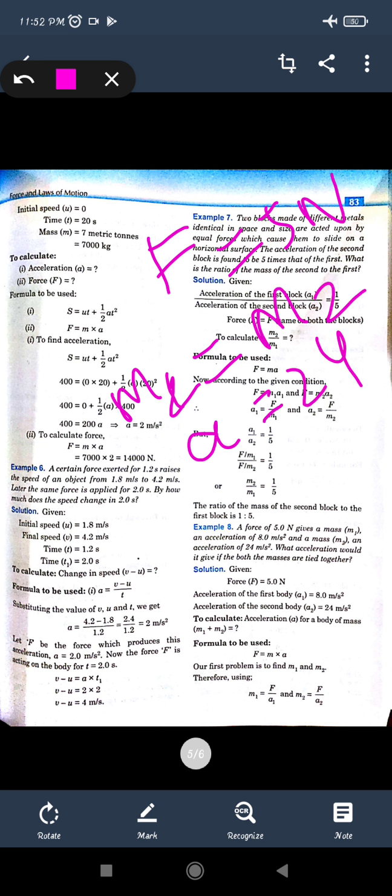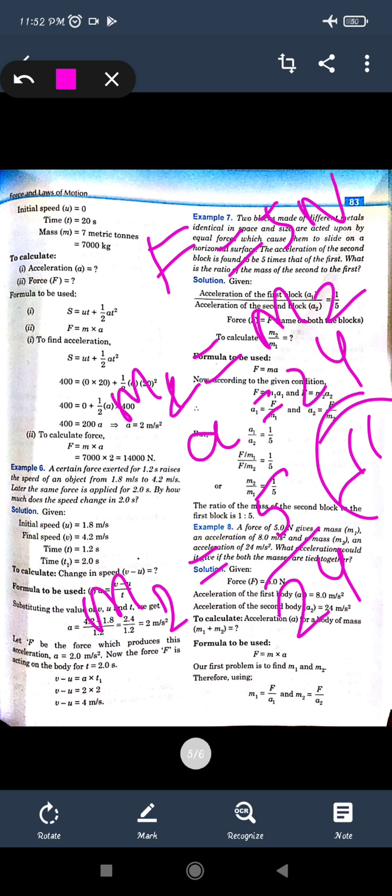The acceleration for the second is 24. So the force F2 will be given as m2 into a. Again, m2 will be given as force upon acceleration, that is 5 upon 24. So this is the second equation. The other two masses we already got.